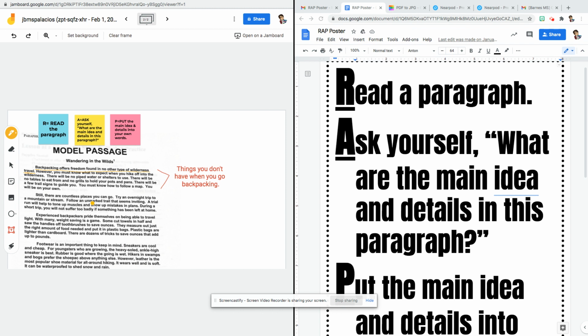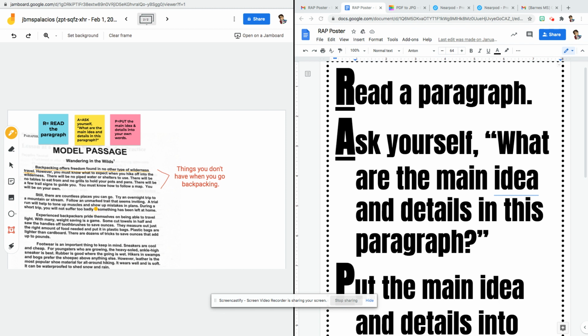Now I need to start with step 1 again and read another paragraph. Paragraph 2. Still, there are countless places you can go. Try an overnight trip to a mountain or stream. Follow an unmarked trail that seems inviting. A trial run will help you tone up muscles and show up mistakes in plans. During a short trip, you will not suffer too badly if something has been left at home.